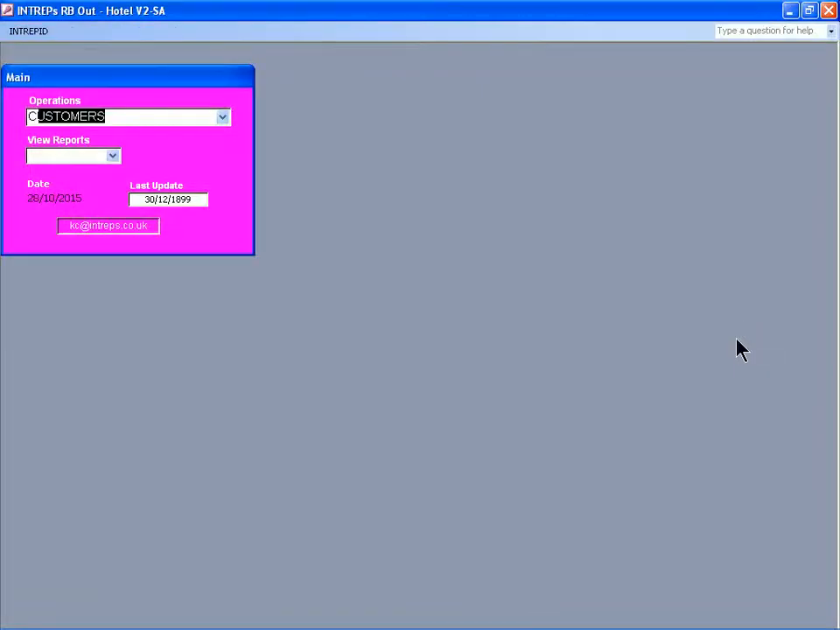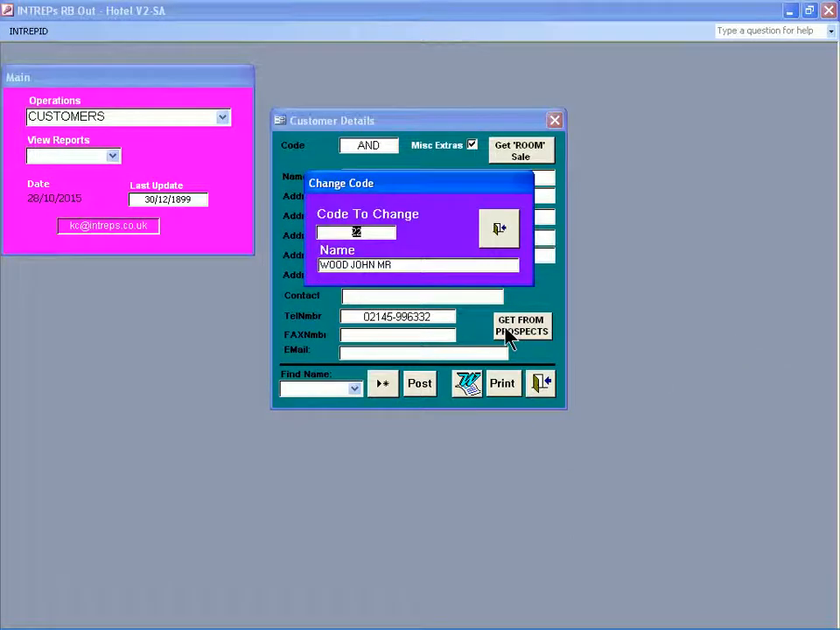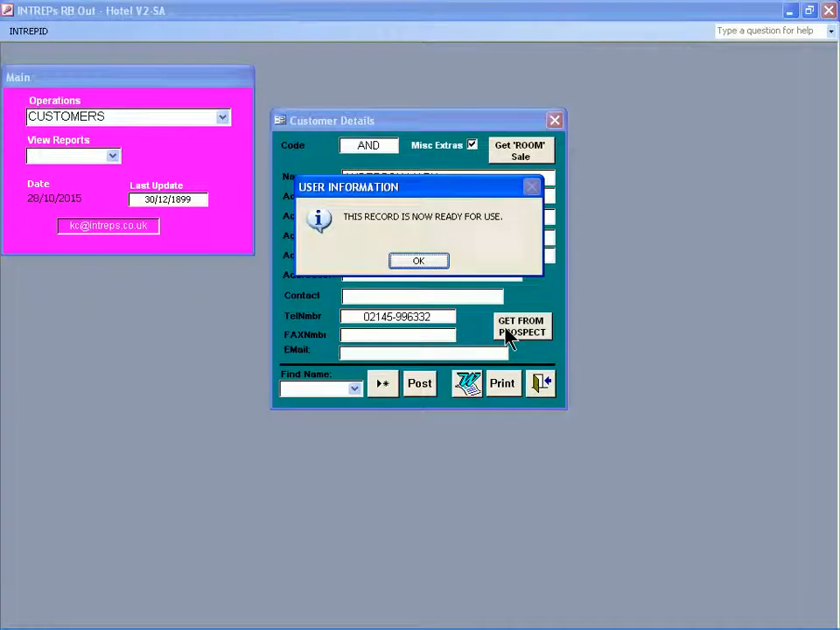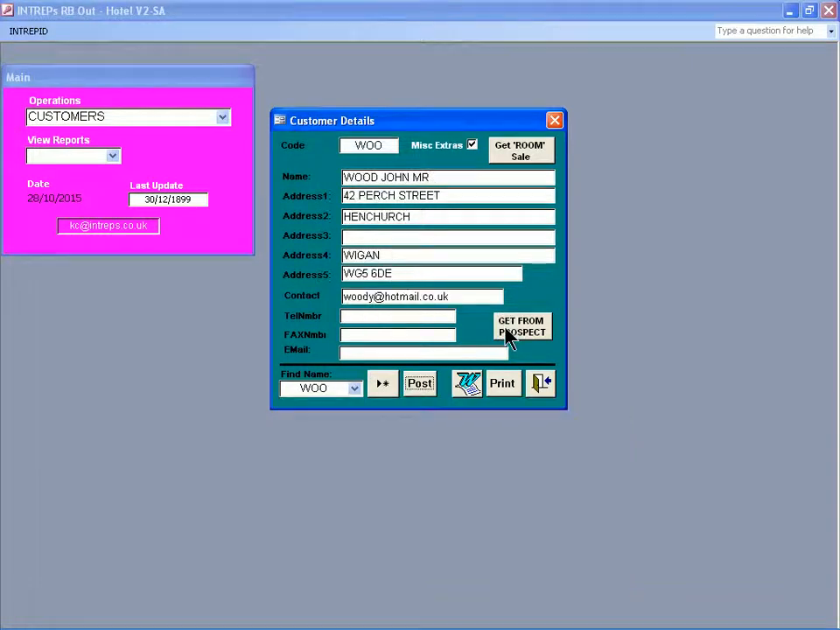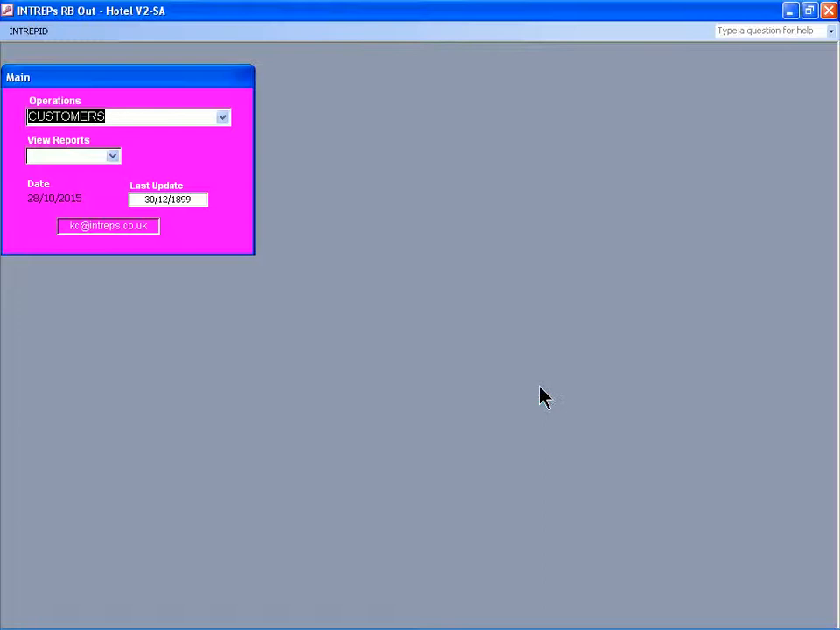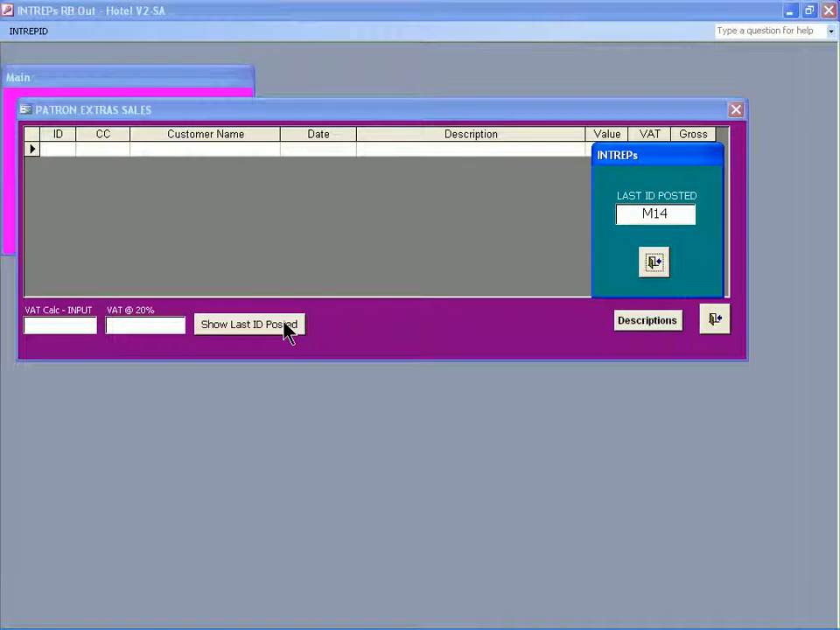Patrons become customers, and we'll get from prospects. We'll make the first 3 characters of his surname his code. Good, and we'll check whether he's there, and that's fine. So we can start recording transactions for him. We'll do some miscellaneous extras for him then. So the next transaction in the list is number 14.